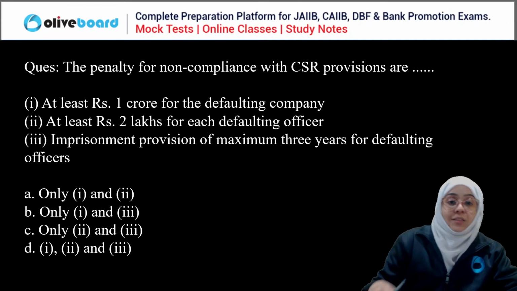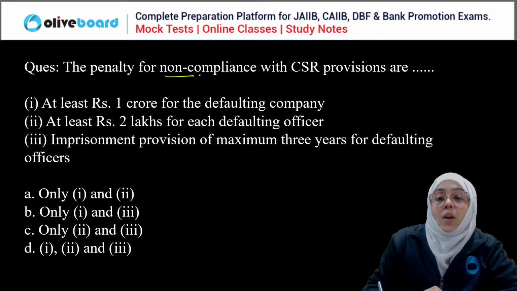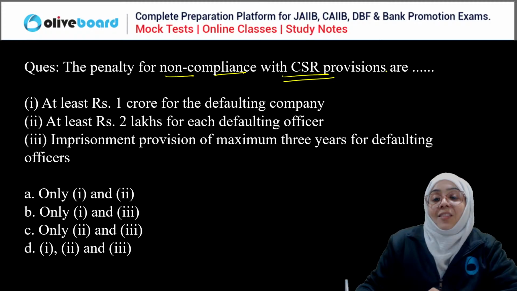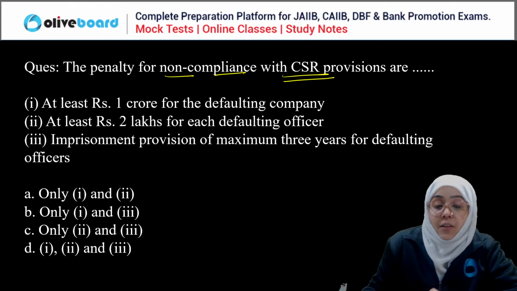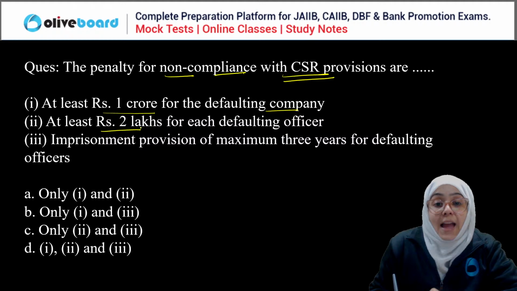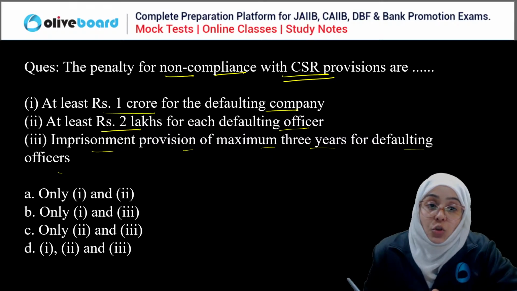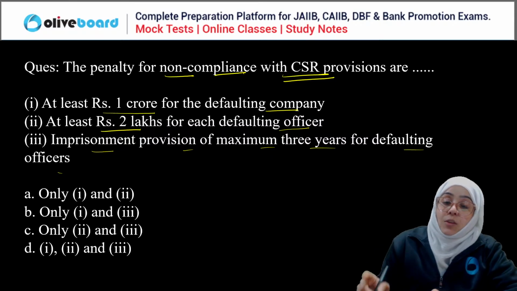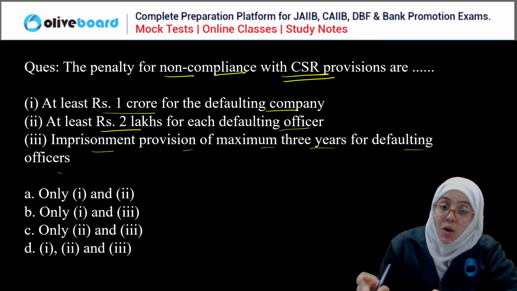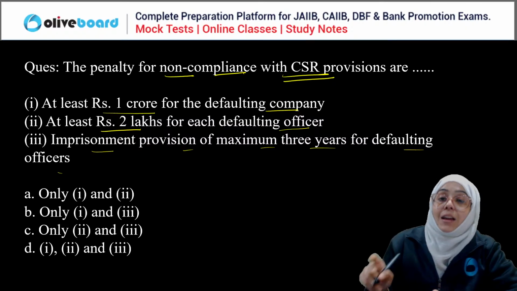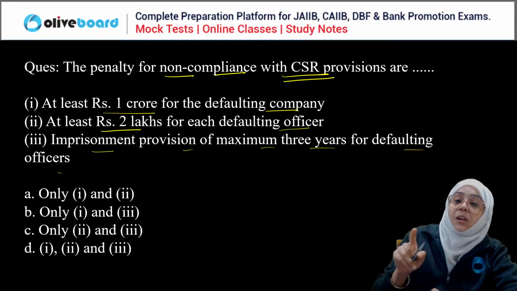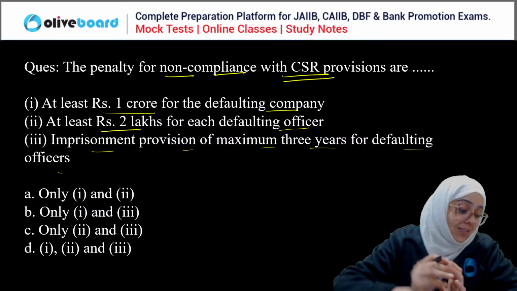Okay, next. The penalty for non-compliance with the corporate social responsibility provisions is at least 1 crore for the defaulting company, 2 lakh for each defaulting officer, and a provision of imprisonment for a maximum of 3 years for the defaulting officer. So you have to check which of the following is the penalty if you are non-compliant with the corporate social responsibility provision.